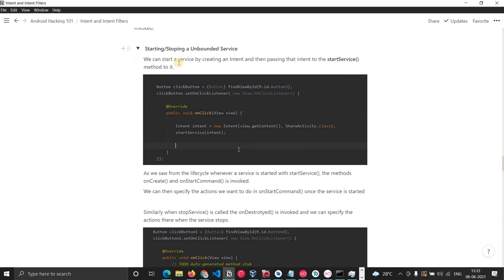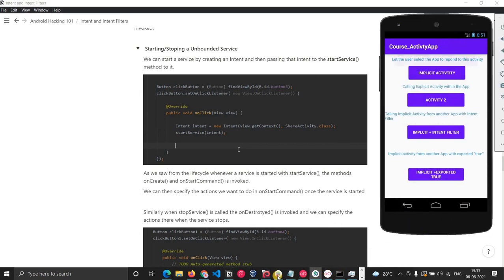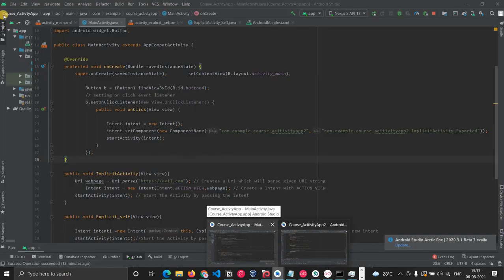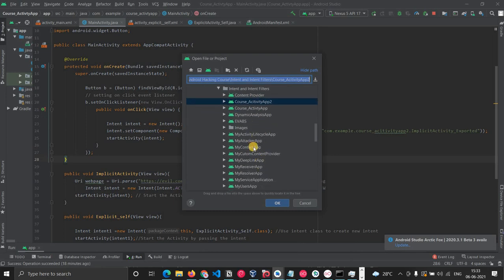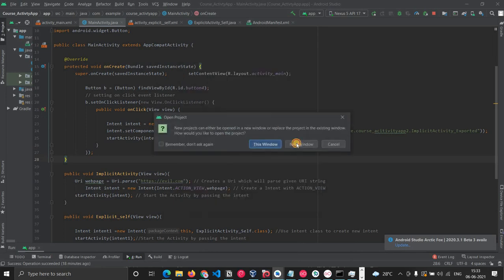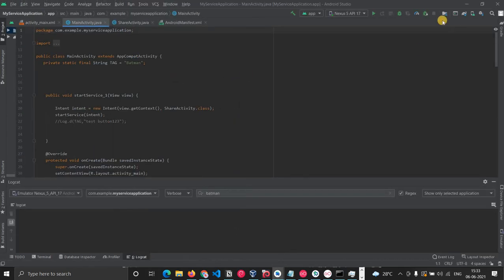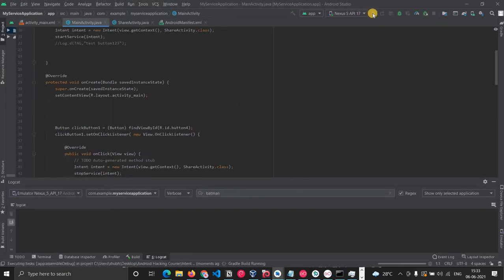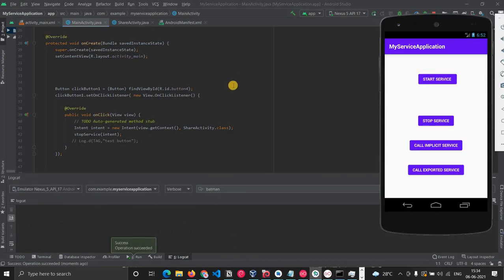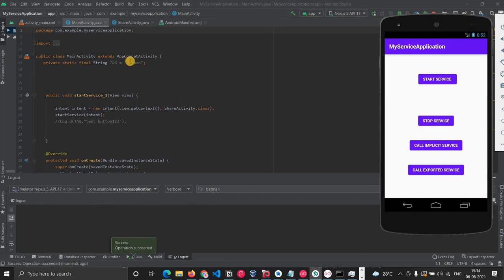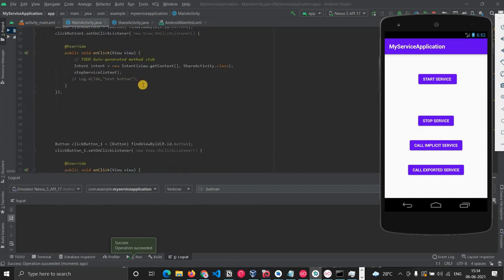So we have an application which I'll show you now, where we will just see this life cycle only. So let me open that. Let me run it. Okay, so this is the application. Let me first tell you what we are doing.